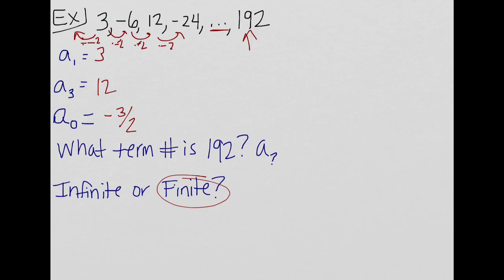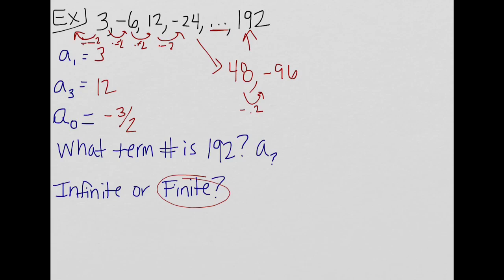Well, let's keep going and see what we can expand on our sequence. So I want to do negative 24 times negative 2, which will be a positive 48. That'll be my next term. Alright, and then I want to multiply that by a negative 2. Alright, so 48 times a negative 2 is negative 96.